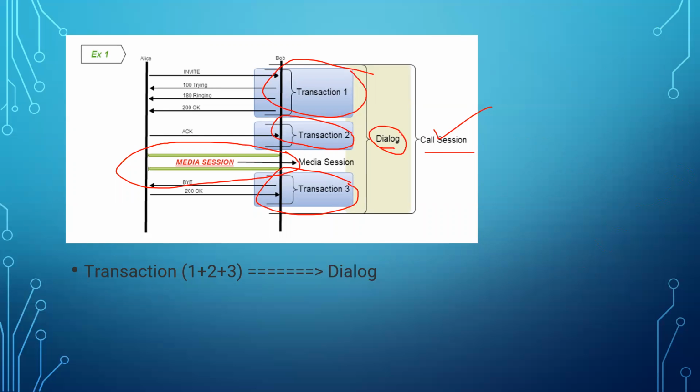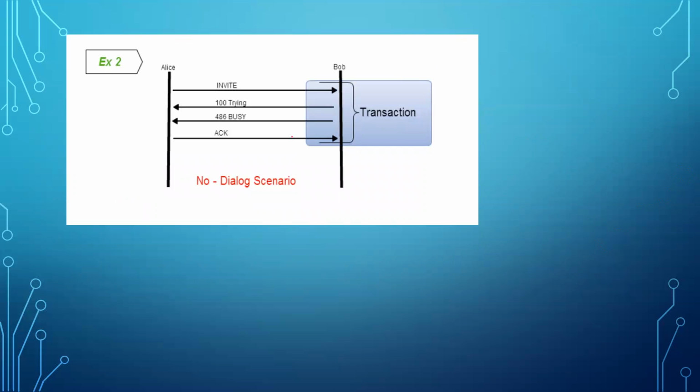response. Now your next question would be, if it is showing all the successful final responses, which contain the transaction as well, how can we call it a dialogue? So let me show it to you. This is the no dialogue scenario, just a transaction only, because there is not a successful final response. After 100 Trying, there's a 486 Busy, right?